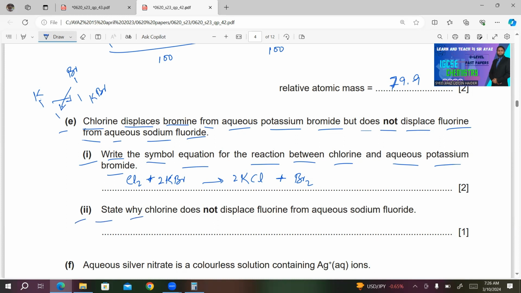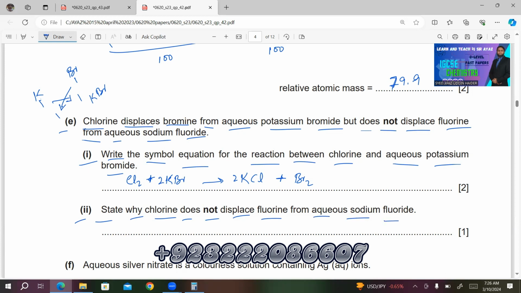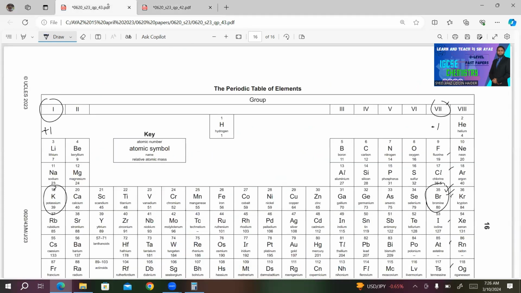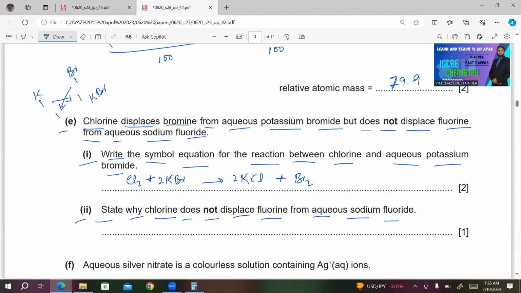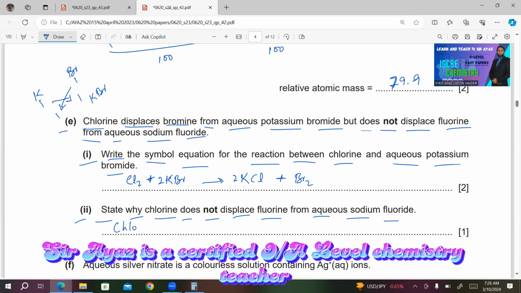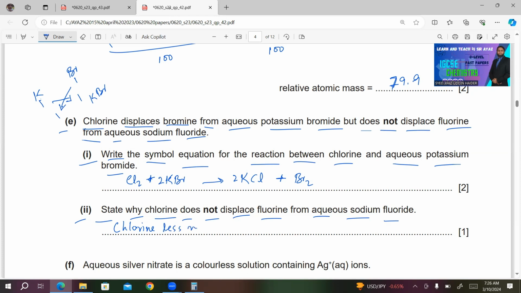Number 2, state why chlorine does not displace fluorine from aqueous sodium chloride. If you look at the position of chlorine, here we have chlorine and fluorine is on the top, and you know the reactivity trend, it decreases down the group, which means that chlorine will be less reactive than fluorine. Chlorine less reactive than fluorine.